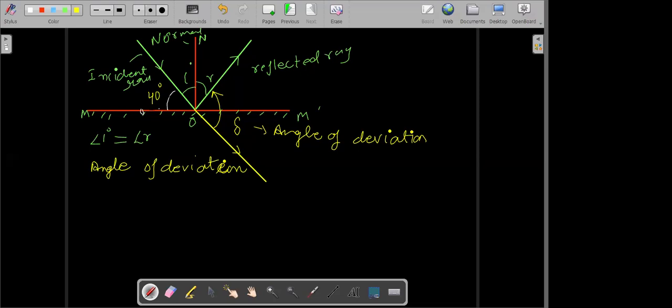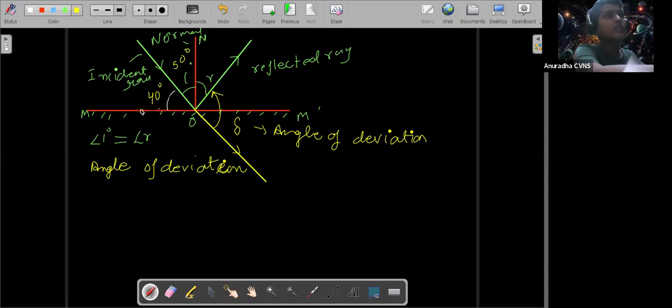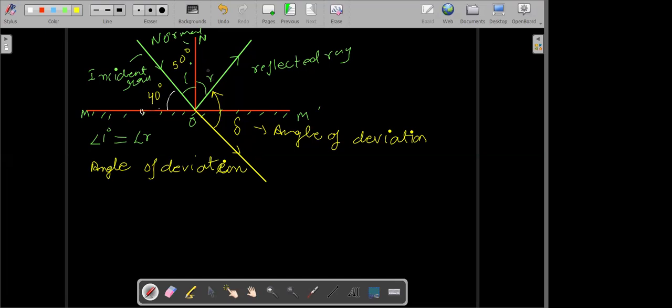Sir, 50 degrees. 60 degrees? No, sir, 50. All right, then the angle of incidence will be 50 degrees. What will be the angle of reflection? 50 degrees. The angle of incidence is always equal to the angle of reflection. And what would be the angle of deviation? Sir, this whole is making 80, sir. Yes, the angle of deviation here would be 80 degrees.